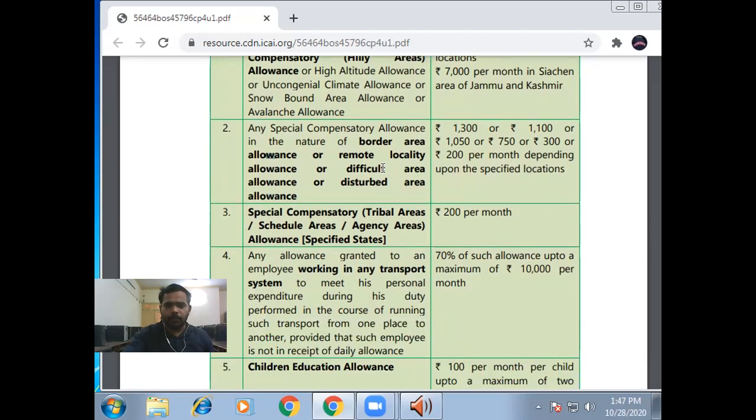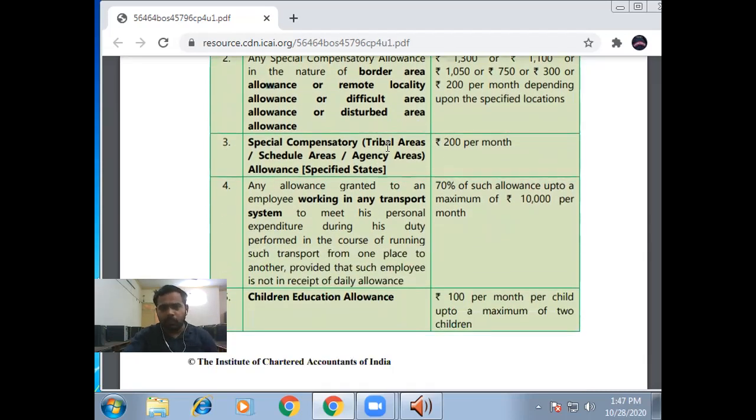Okay. Special compensatory or tribal area allowance, or scheduled area or agency area allowances. The only amount exempt is 2000 per month. It means if I get 1200 per month, then 200 per month is exempt and 1000 per month is taxable. Okay.